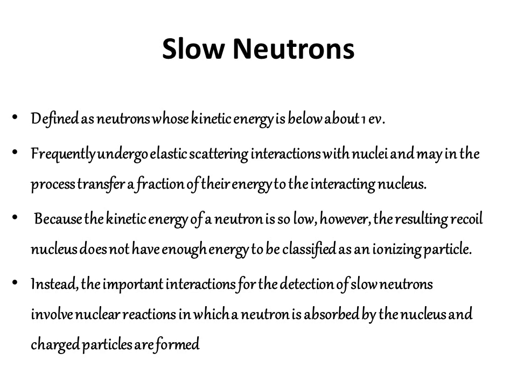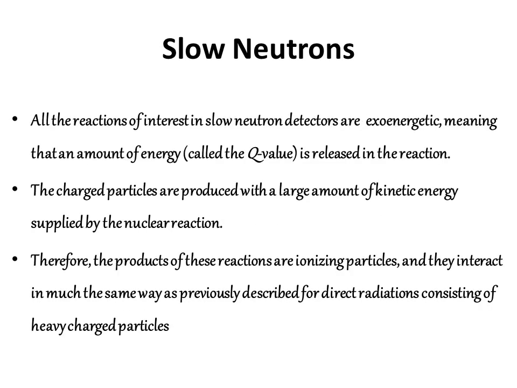Instead, the important interactions for the detection of slow neutrons involve nuclear reactions in which a neutron is absorbed by the nucleus and charged particles are formed. So here we see that the neutrons are very low energy, and they will be absorbed by the nucleus and hence produce charged particles.